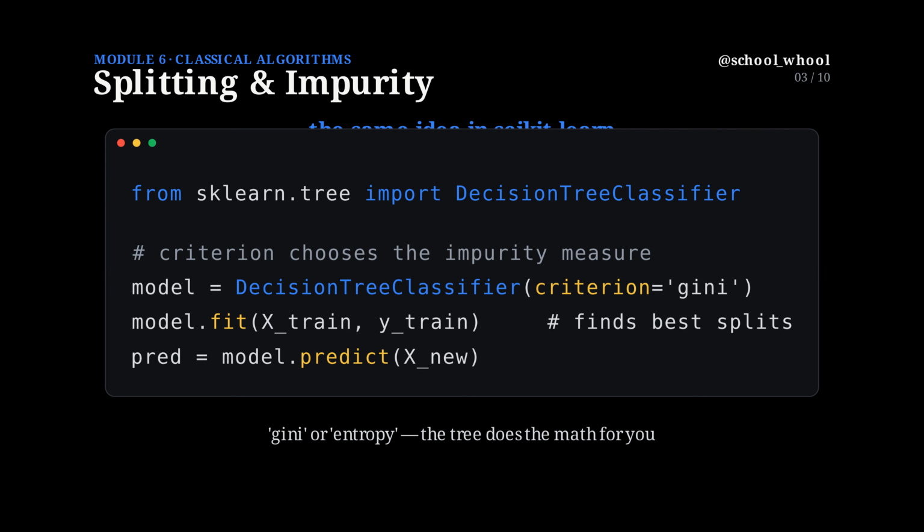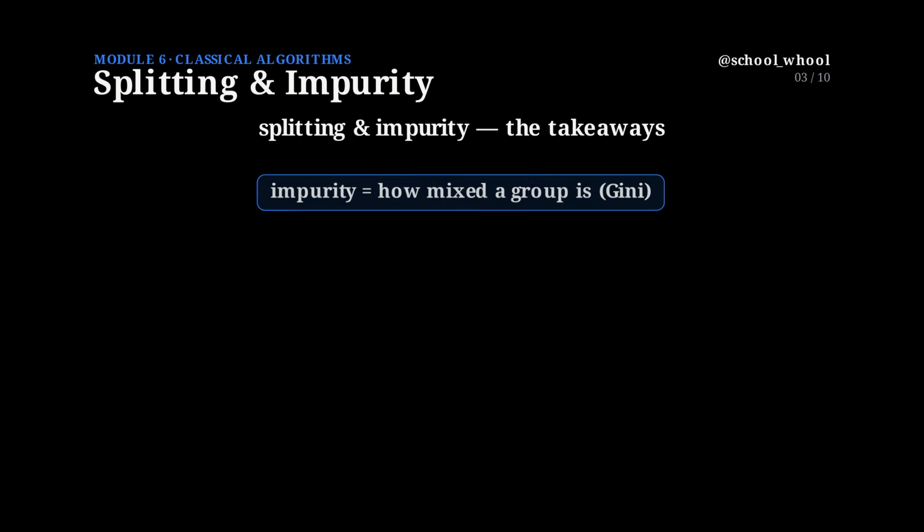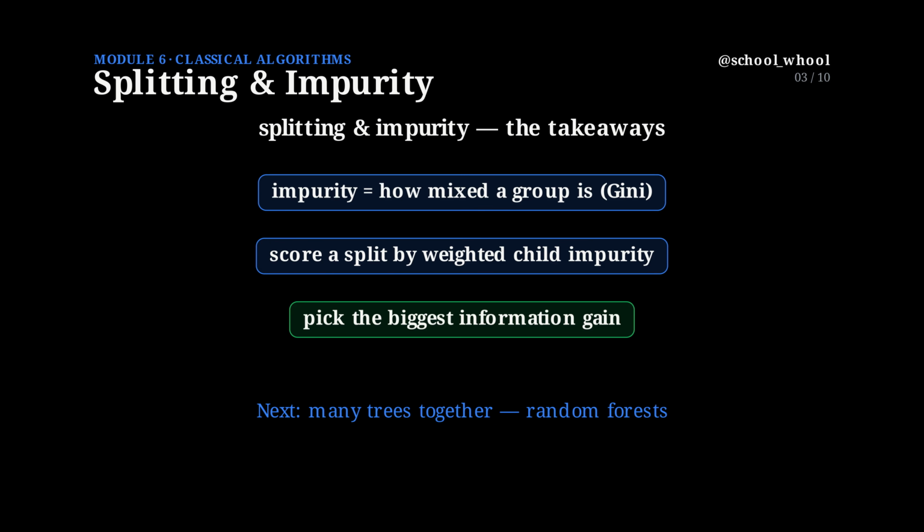So, a tree grows by measuring impurity, and choosing the split that reduces it the most. That reduction is the information gain, and the tree greedily chases it, node after node. Now, a single tree can be shaky. Next, we make it far stronger with a whole forest.